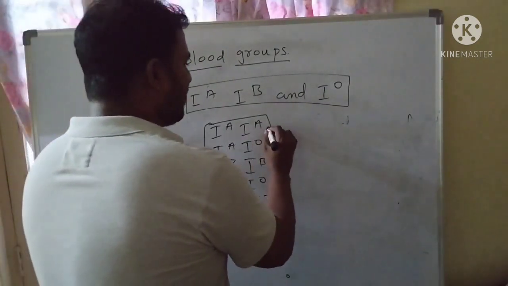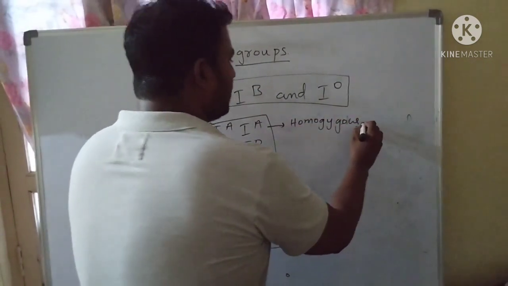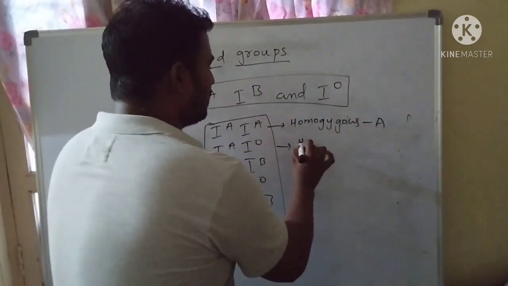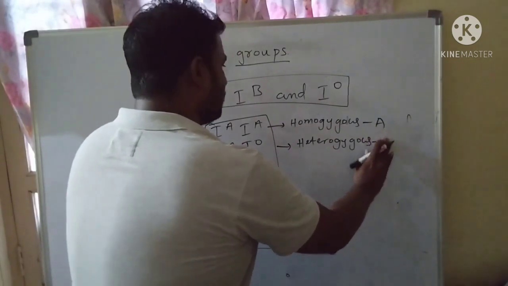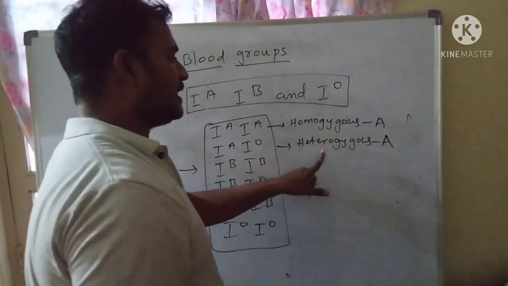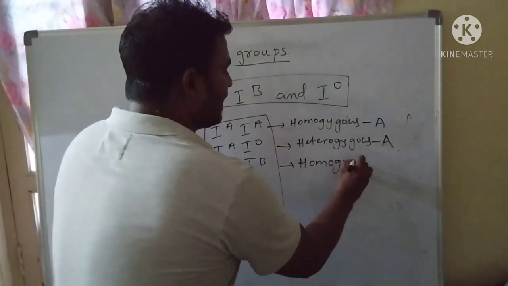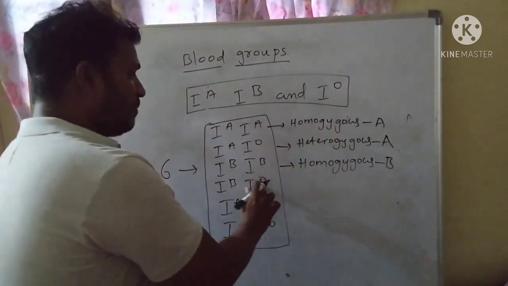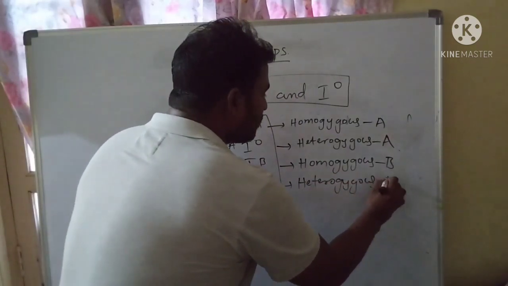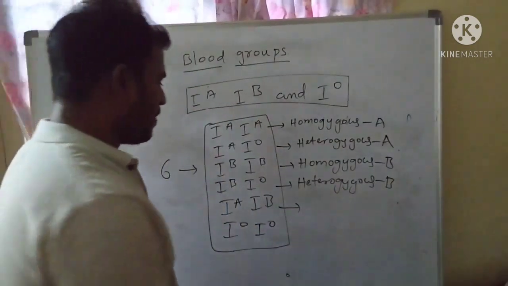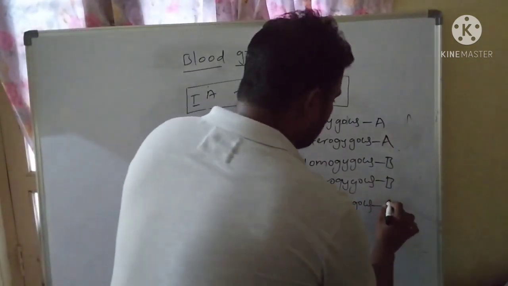For example, IAIA helps in the formation of homozygous blood group A. IAIO gives heterozygous blood group A. IBIB gives homozygous blood group B. IBIO gives heterozygous blood group B. IAIB gives blood group AB.